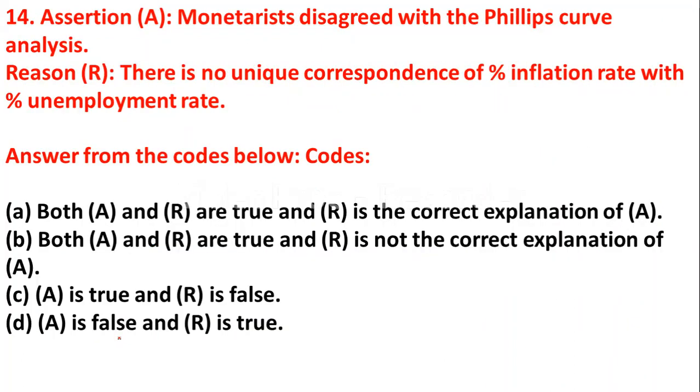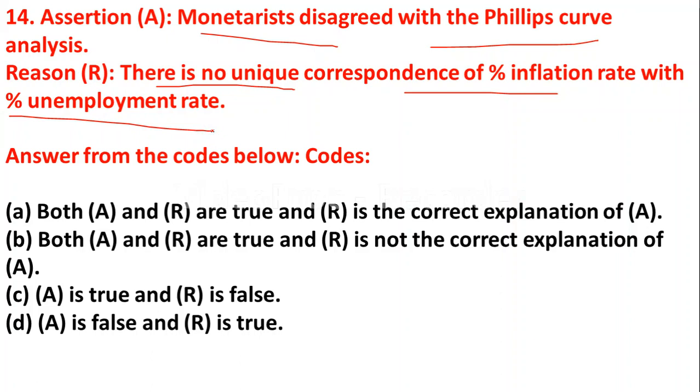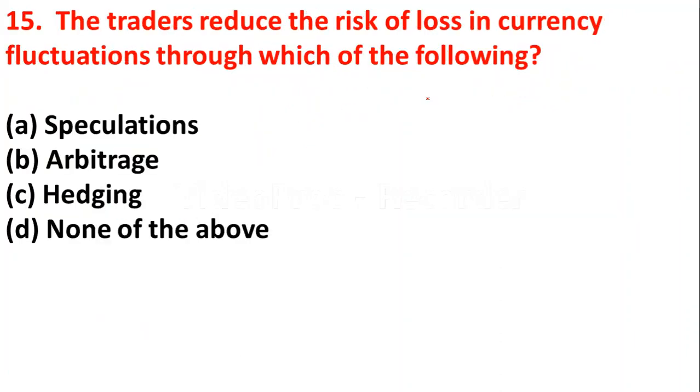The next question is, assertion is monetarists disagreed with Phillips curve analysis, and reason is there is no unique correspondence of percentage inflation rate with percentage of unemployment rate. So let us move to the answer directly. Here the right answer is option A. Both assertion and reason are true here, and reason is also the correct explanation of assertion.